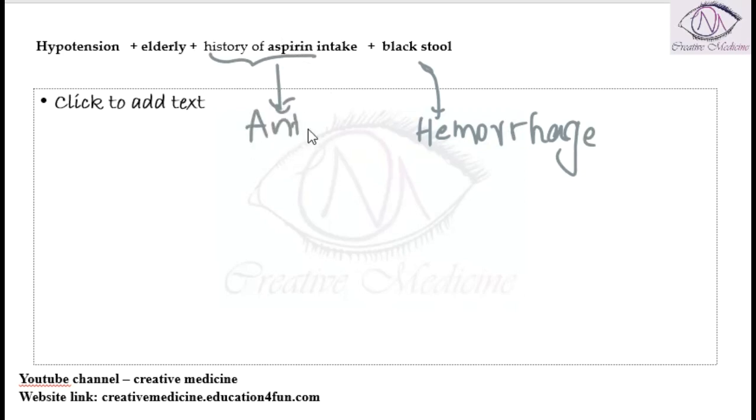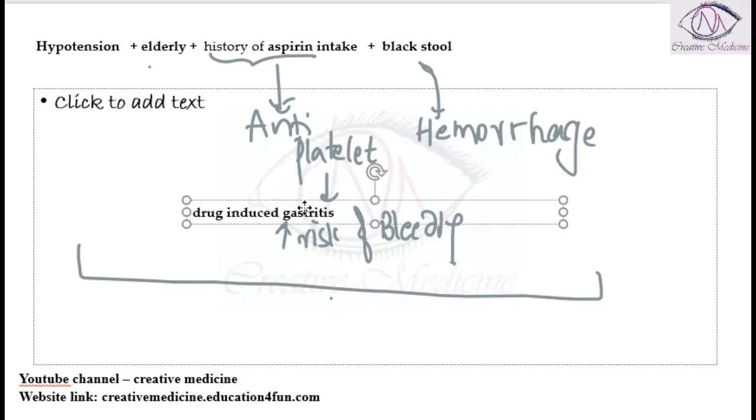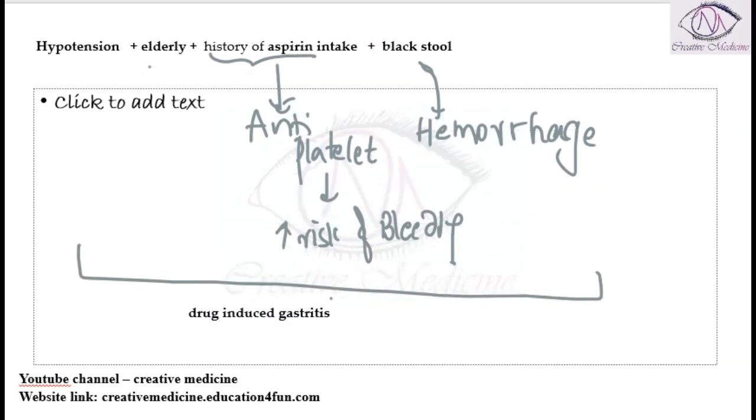aspirin is actually an antiplatelet. So in this patient the platelet aggregation is less, so as a result there is increased risk of bleeding seen in these patients. And obviously he is elderly, so bleeding is occurring. So this is actually a case of drug induced gastritis. Because of a drug like aspirin, there is gastritis resulting in bleeding.